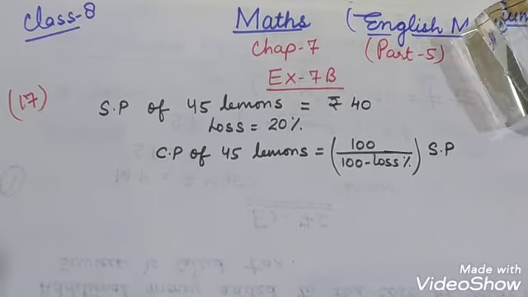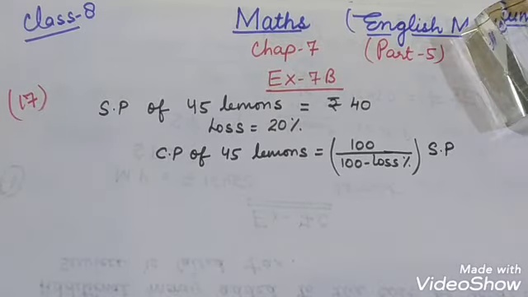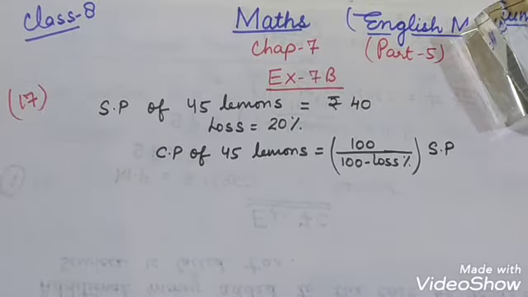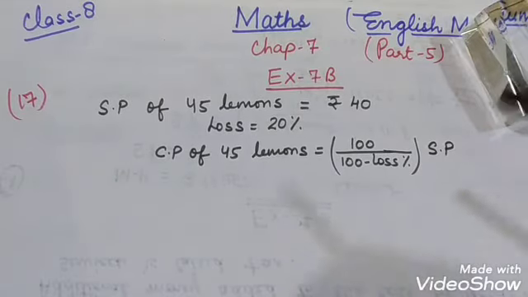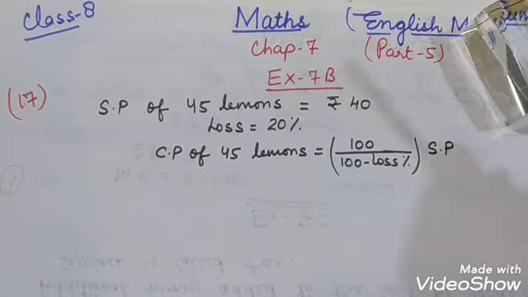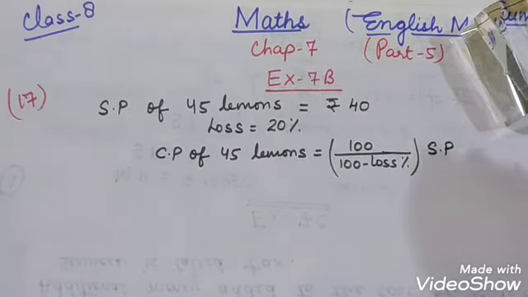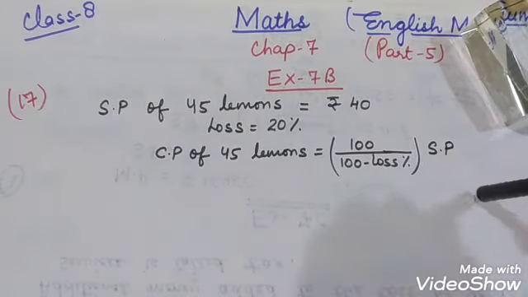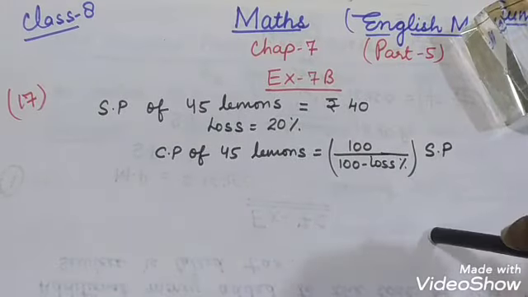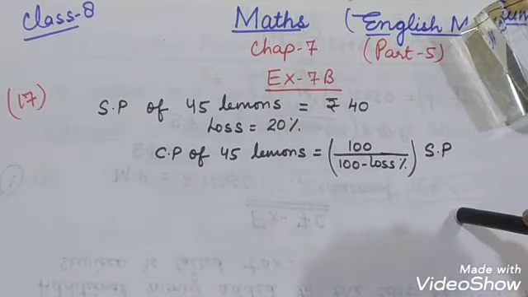By selling 45 lemons for rupees 40, a man loses 20%. It is said that a person sold 45 lemons for rupees 40 and had a loss of 20%. How many should he sell? How many lemons should he sell for rupees 24 to gain 20% on the transaction? It is asked how many lemons should be sold for rupees 24 in order to have a gain of 20%.